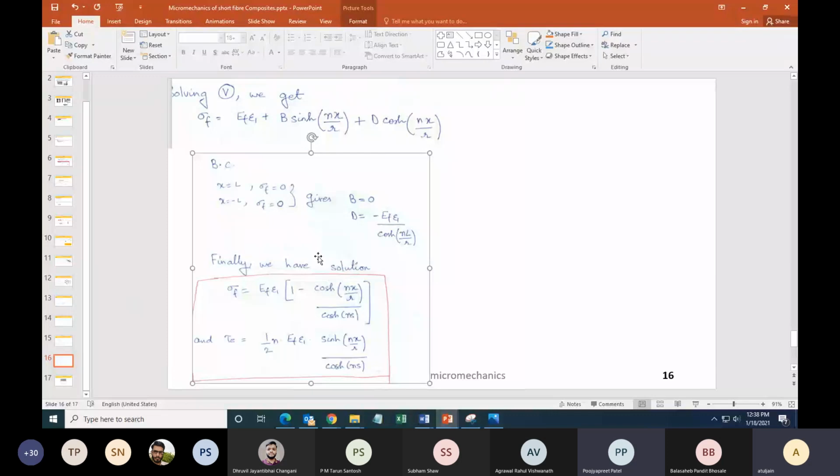I will send you a detailed handwritten derivation. It is not there in so much detail in many textbooks, so whatever I have been sharing slide by slide, I have written it already on a piece of paper. I will scan it and send it to you.